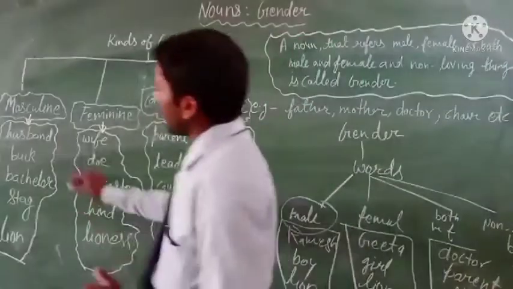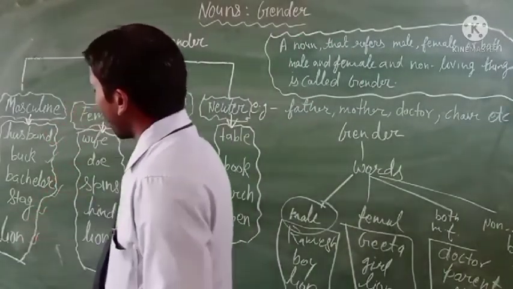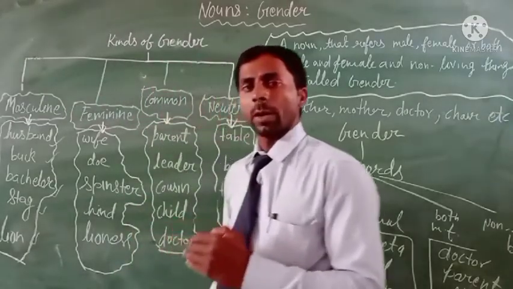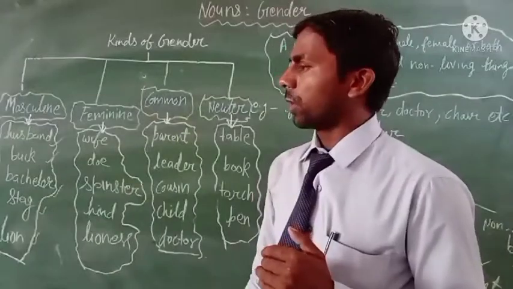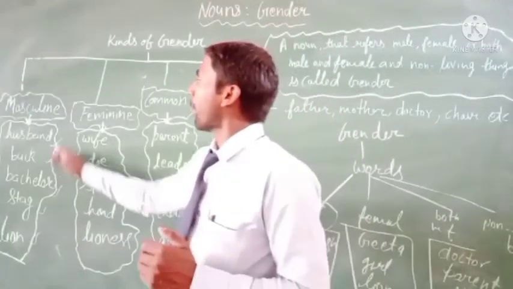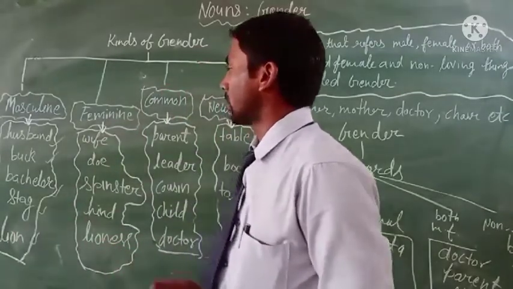So you can see that husband, boy, bachelor, stag, and lion. All these words refer to the male person. Okay. So each type of these words is known as the masculine gender. Clear?